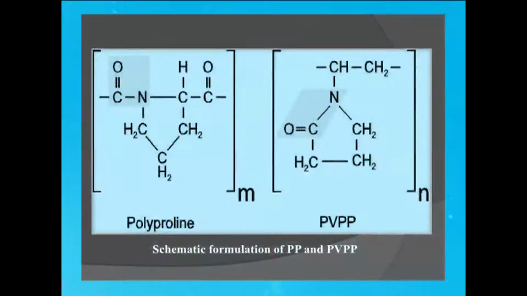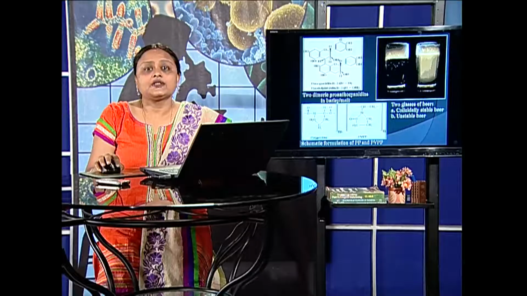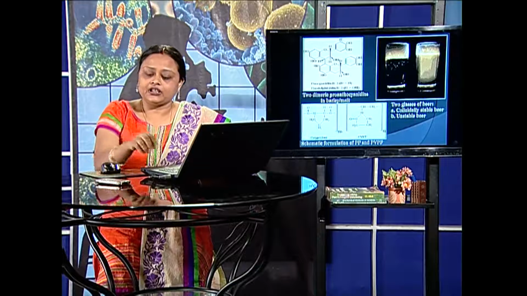These are the structures of certain formulations like polyproline and polyvinyl polyproline. These two are analogues, and often during the maturation stages these can be added so that the colloids, even if they are getting formed, will be arrested and can be removed by filtration, so that once it is bottled there is no colloid formation after the bottling step.